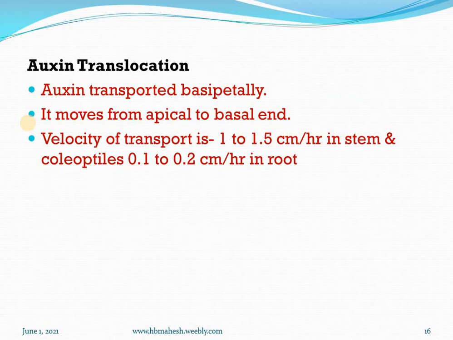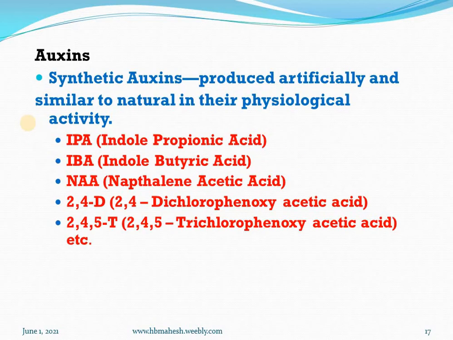This auxin translocates. It moves from one part to another basipetally, that is, from the apical to the basal end. The velocity of transport, the speed, is 1 to 1.5 cm per hour in stem and in coleoptiles, and 0.1 to 0.2 cm per hour in root region.